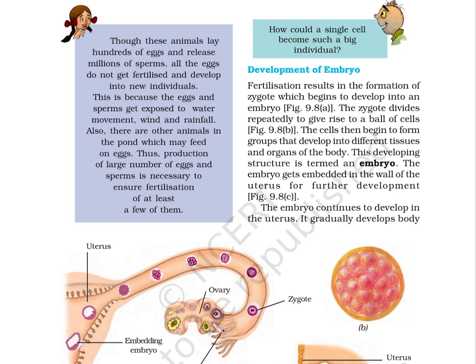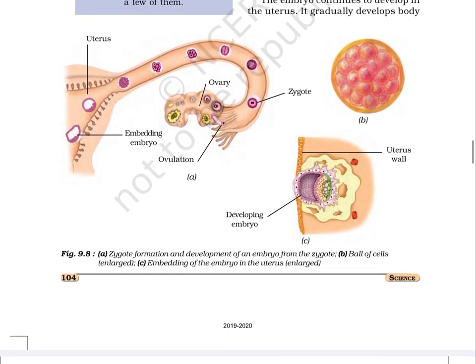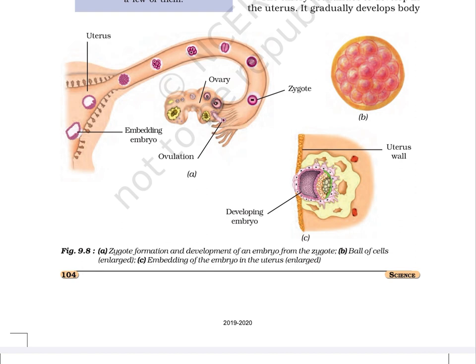Development of embryo. Fertilization results in the formation of zygote, which begins to develop into an embryo. Figure 9.8a. The zygote divides repeatedly to give rise to a ball of cells. Figure 9.8b. The cells then begin to form groups that develop into different tissues and organs of the body. This developing structure is termed an embryo.